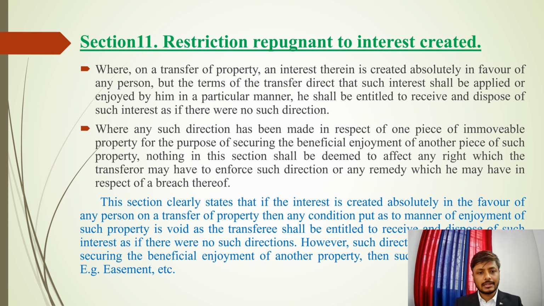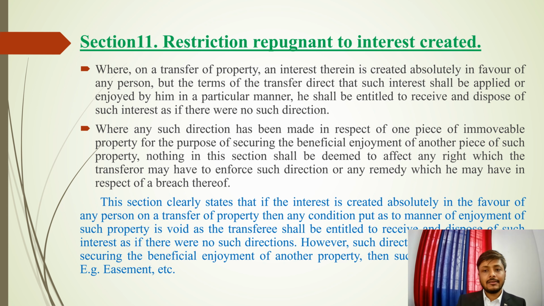So if we read this provision, it goes like this: where on a transfer of property, an interest therein is created absolutely in favor of any person, but the terms of the transfer direct that such interest shall be applied or enjoyed by him in a particular manner, he shall be entitled to receive and dispose of such interest as if there was no such direction.